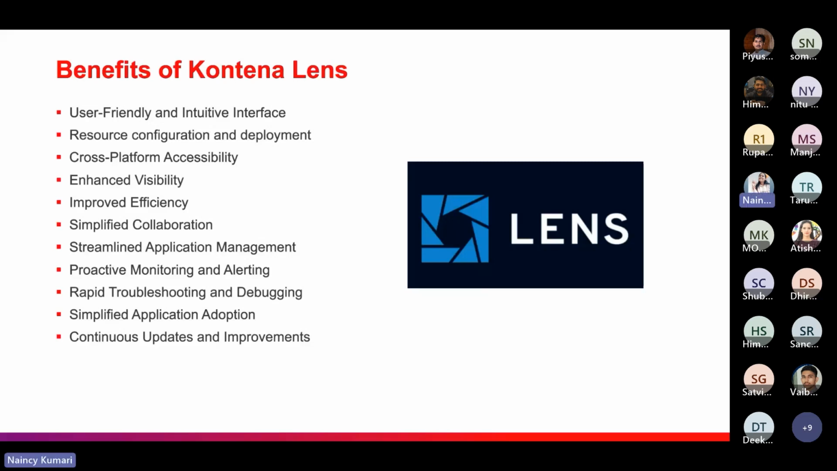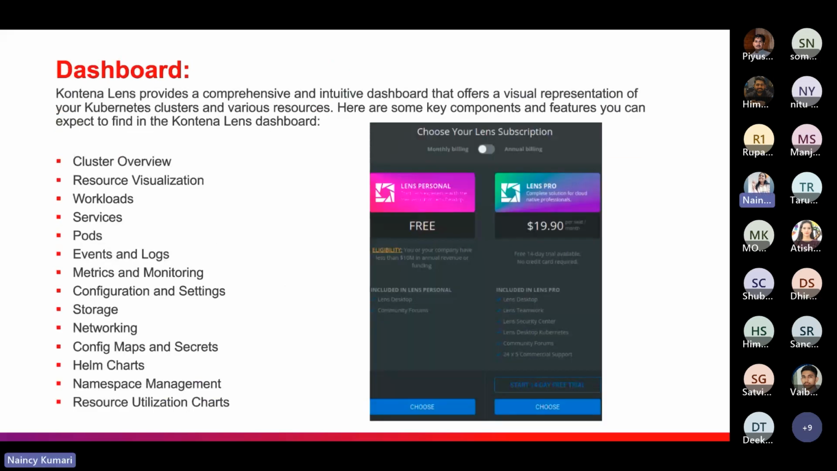The next benefit is continuous updates and improvements. So Container Lens receives regular updates and improvements. So it always gets new features, bug fixes, and performance enhancements. So it has continuous updates and improvements. So these are some of the important benefits of Container Lens, I can say. So let's move to the next slide, that is the dashboard.